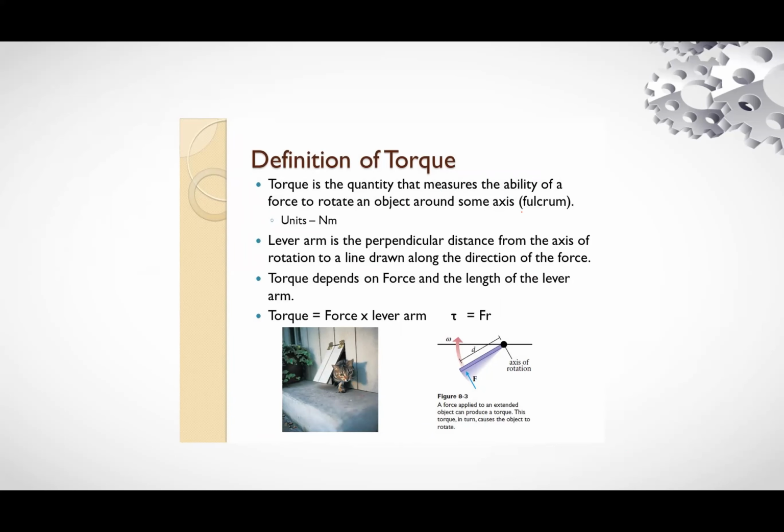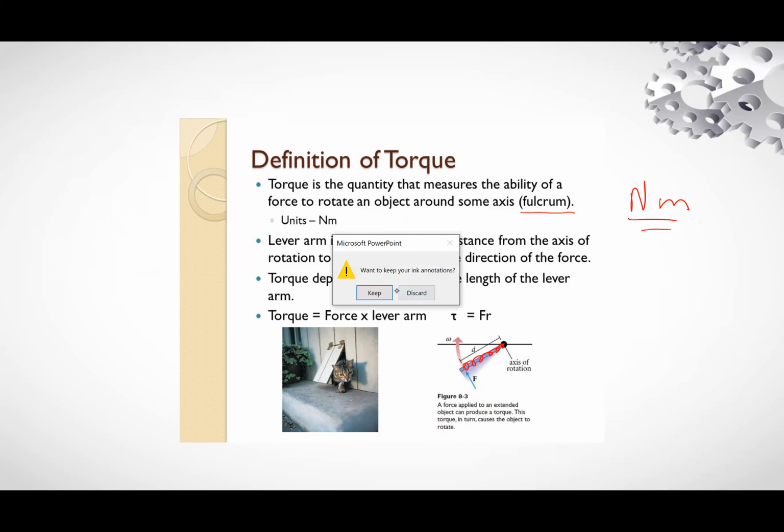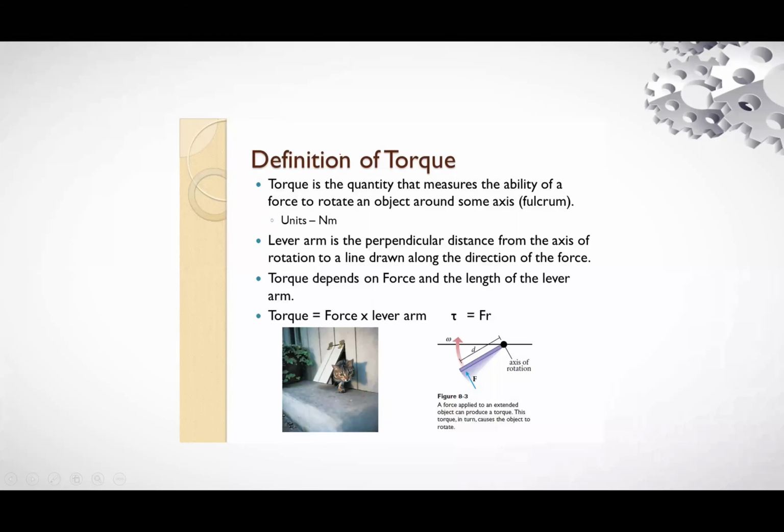Lever arm is the perpendicular distance from the axis of rotation to the line drawn along the direction of the force. For example, this distance: if rotation takes place about this point, the axis of rotation, then this distance is called the lever arm.